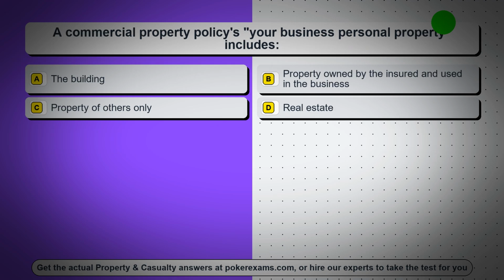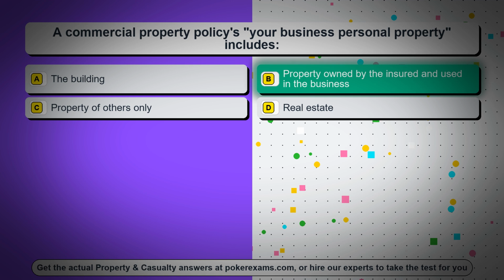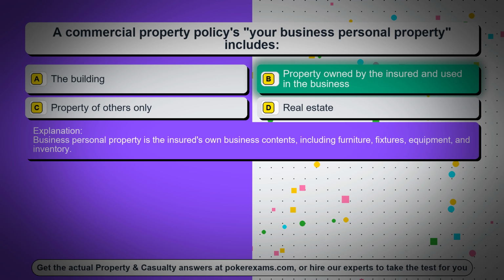Question 92. In commercial property policies, your business personal property includes, Option A, the building. Option B, property owned by the insured and used in the business. Option C, property of others only. Option D, real estate. The correct answer is option B, property owned by the insured and used in the business. Business personal property is the insured's own business contents, including furniture, fixtures, equipment, and inventory.